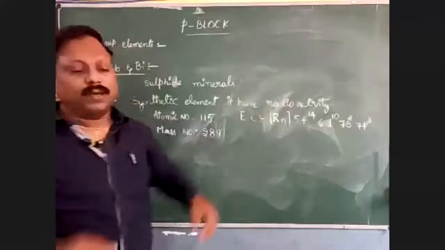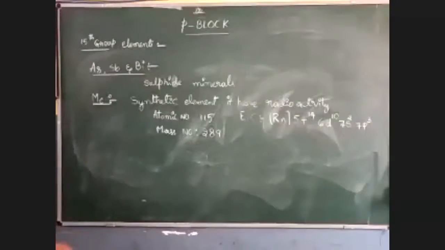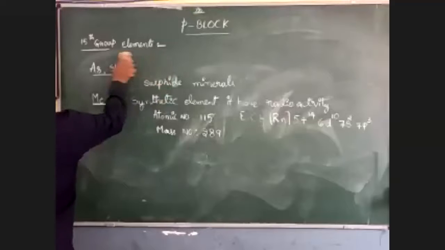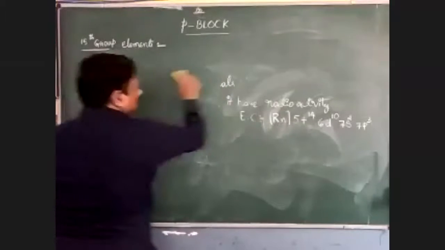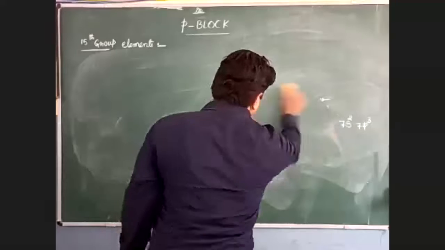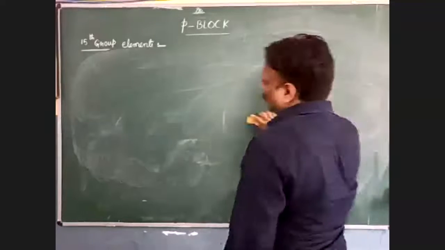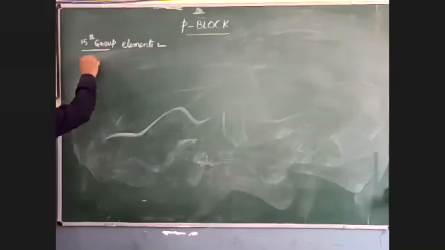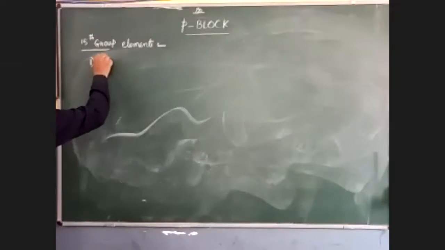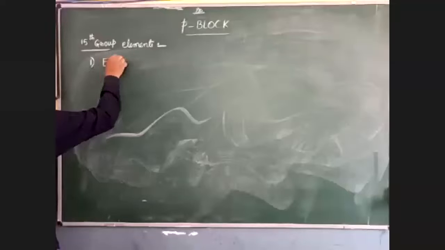Now we are going for the general characteristics of the 15th group elements. The first characteristic I am taking is electronic configuration, EC.